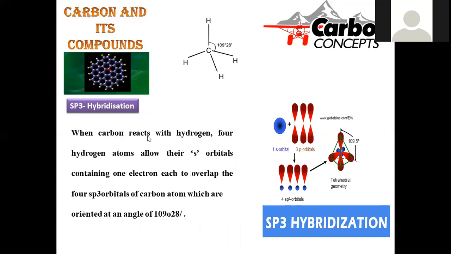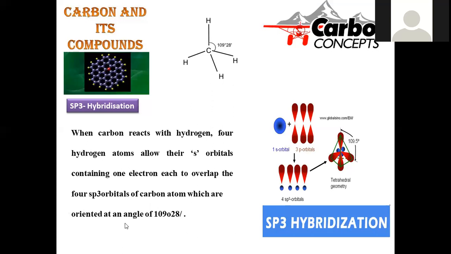Now, let us see when the carbon reacts with hydrogen. The simplest compound we are going to discuss here is the one formed when carbon reacts with hydrogen. There is a formation of methane, called marsh gas, right? Here, it is a 1 carbon system with 4 bonds around it, and in this way carbon is able to form bonds with hydrogen in a regular tetrahedral geometry, whose bond angle is depicted as, in the consecutive bonds, 109 degrees 28 minutes.